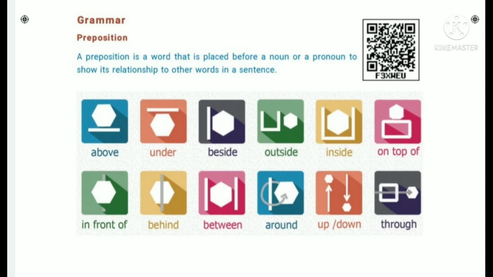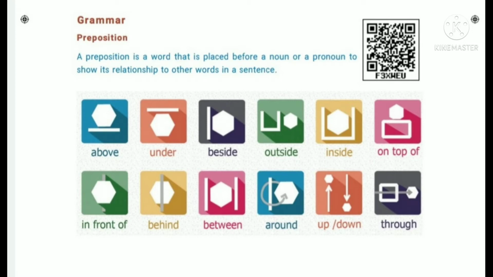Now let us read from your textbook. Here the same definition is given. A preposition is a word that is placed before a noun or a pronoun to show the relationship to other words in a sentence. Some pictures are given here. First one is above, second under, third beside, fourth outside, fifth inside, sixth on top of.